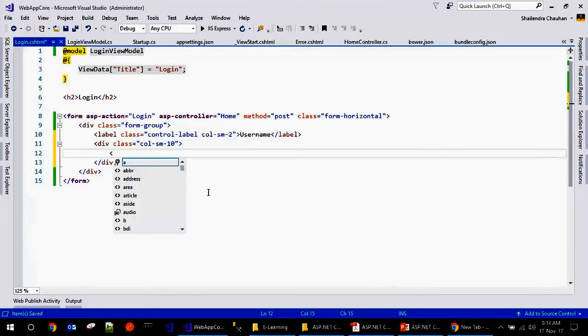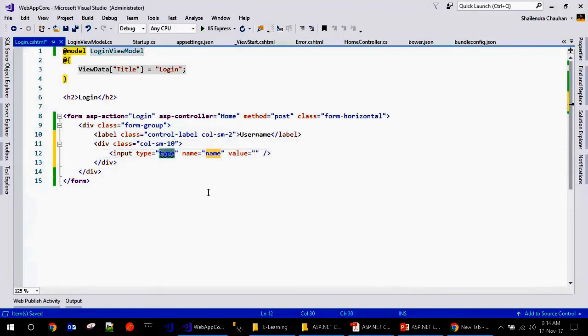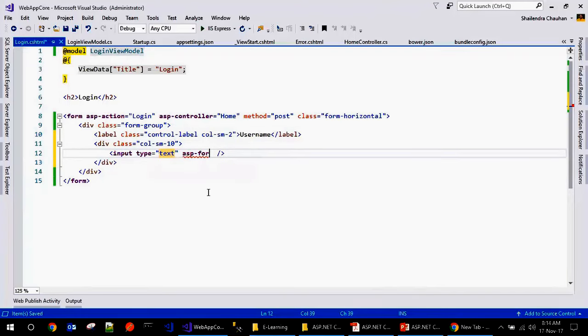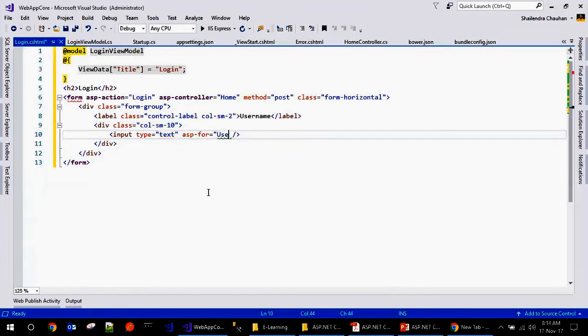And here just create an input type text, and here we can define the tag helper for which we want to create this text box. So it will be asp-for, and for asp-for it will be UserName.